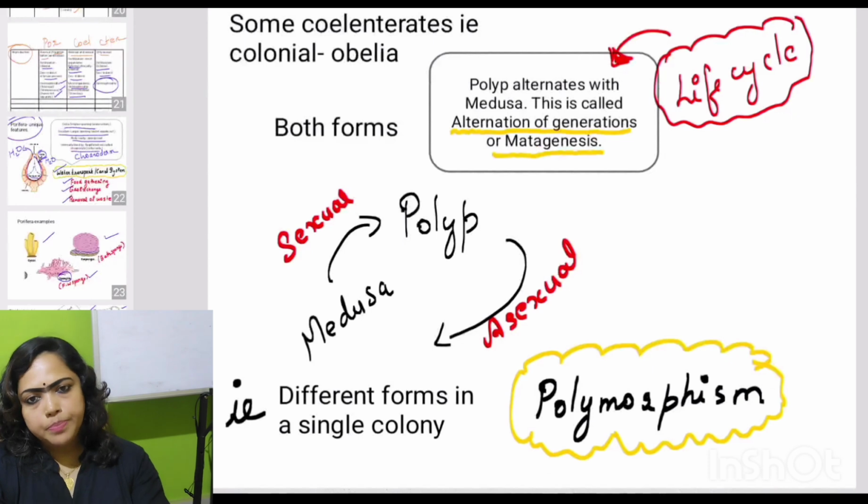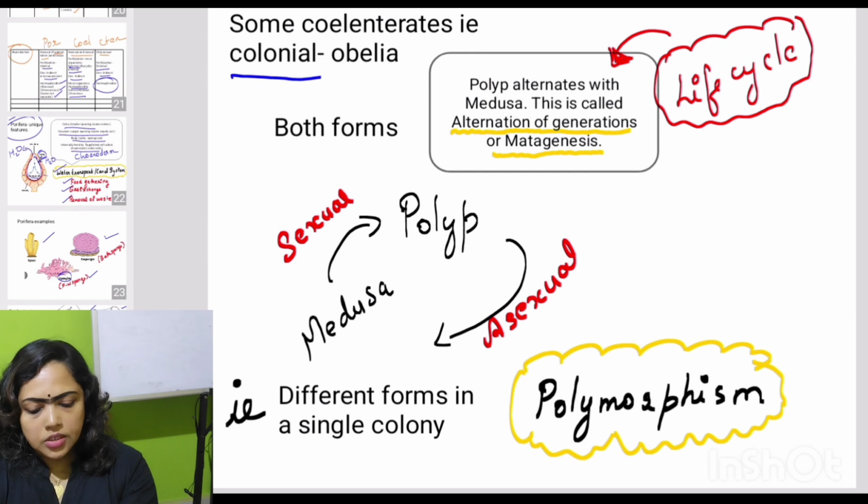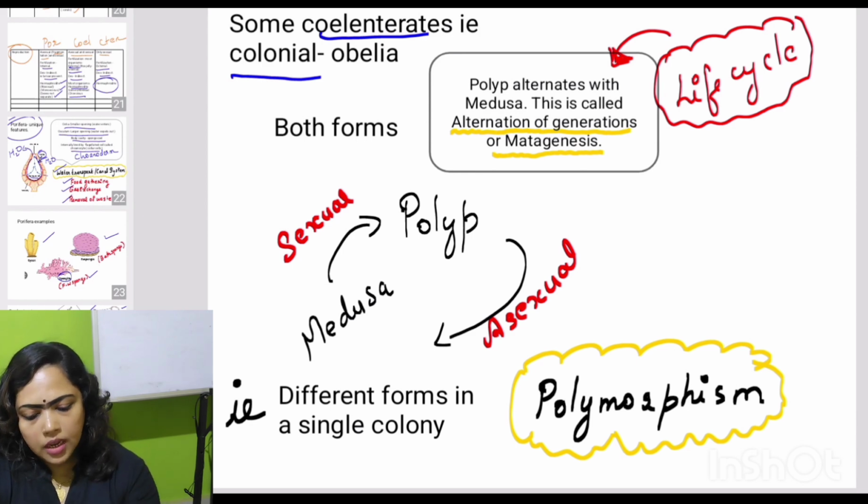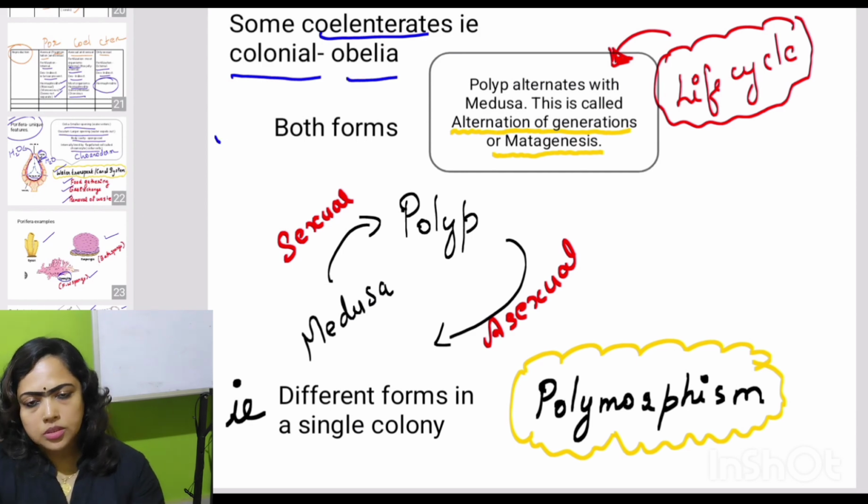And this is also very important. This is the feature shown by colonial coelenterates like Obelia, not all coelenterates. I told you this phylum's members exhibit two different forms, polyp and medusa. Some members like colonial coelenterates, example Obelia, exhibit both forms.